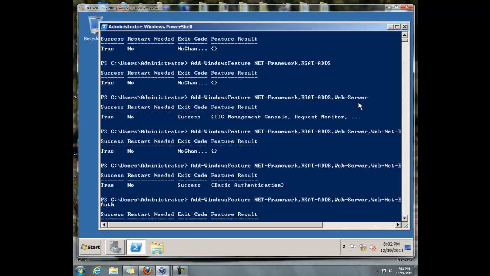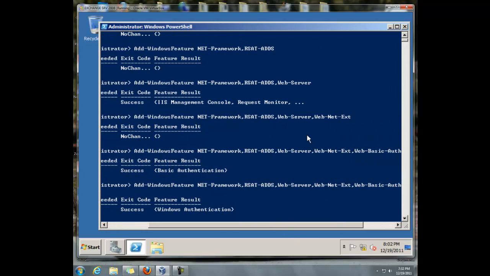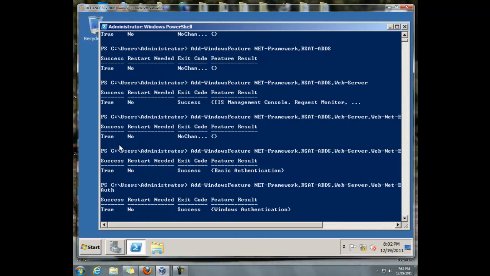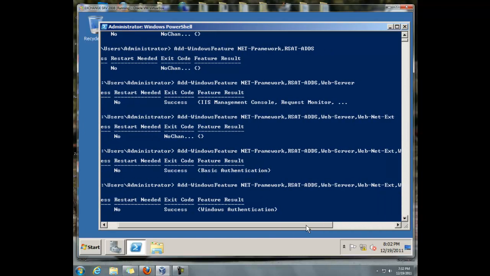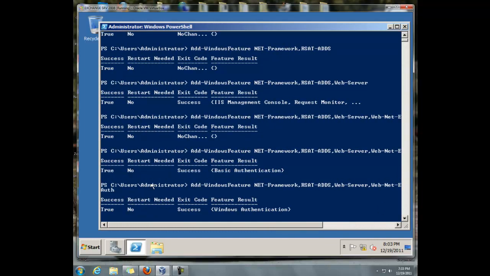After that, Web-Server ran successfully. After Web-Server, Web-Net-Ext, successful. After Web-Basic-Auth, successful.